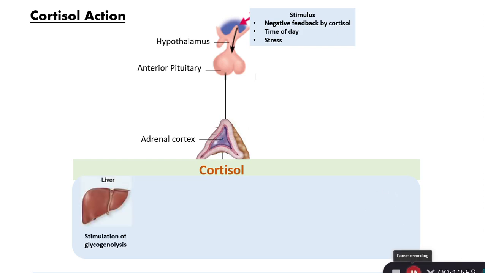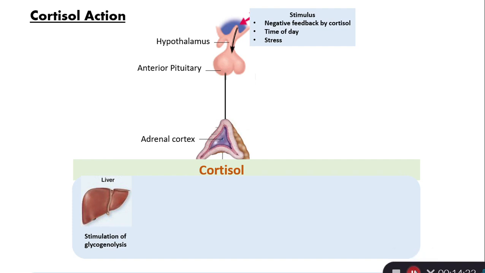Cortisol stimulates the liver to change the glucose that is stored in the form of glycogen back into glucose, which is released into the circulation. This process is called glycogenolysis. You know that the liver takes glucose from the blood and stores it in the form of glycogen. But under the effect of cortisol, the glycogen in the liver is changed back into glucose that is released into the blood to increase the blood glucose level.